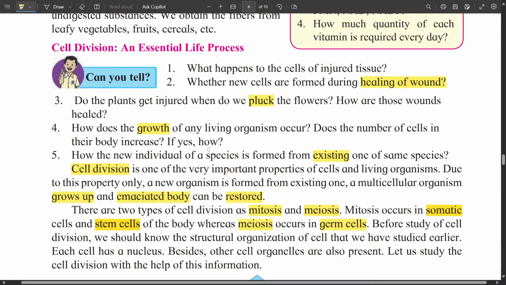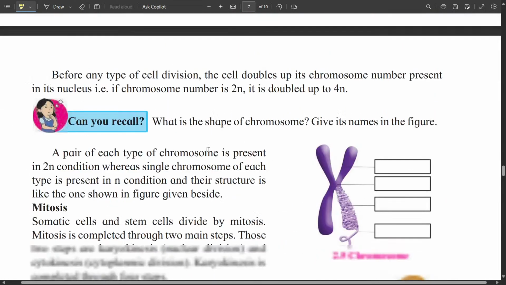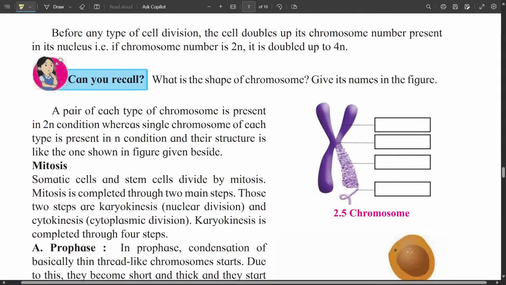So before we study the cell division, we should know the structural organization of cell, and we know that a cell has a nucleus surrounded by cytoplasm, and there are many cell organelles in the cytoplasm. Let us study the cell division with the help of all this information. So before any type of cell division, cell doubles up its chromosome number.